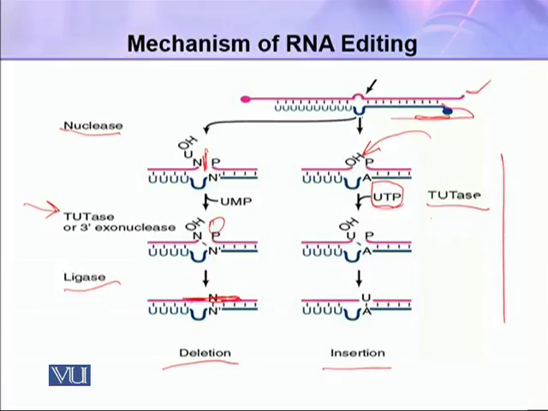This UMP will be added here. This will be through transesterification reaction. And in the third step, final step, this mRNA will be ligated. So in this way, this U is inserted in the mRNA.